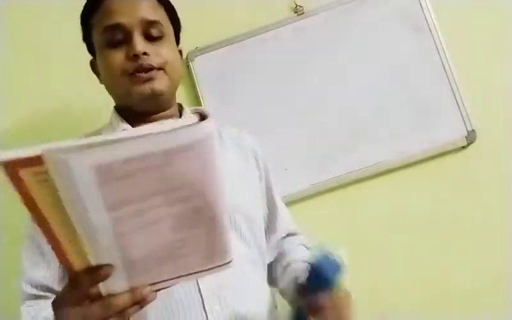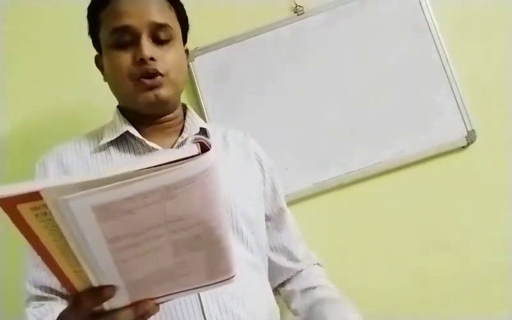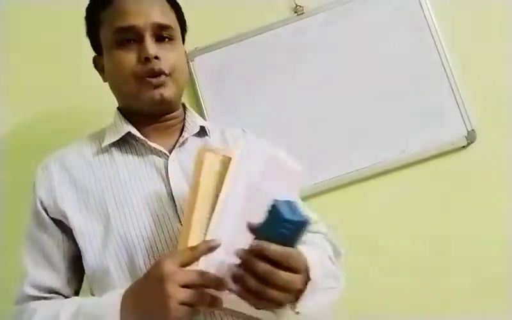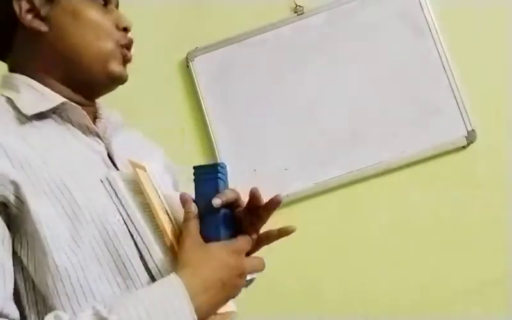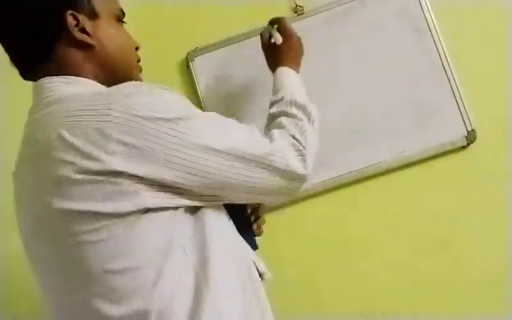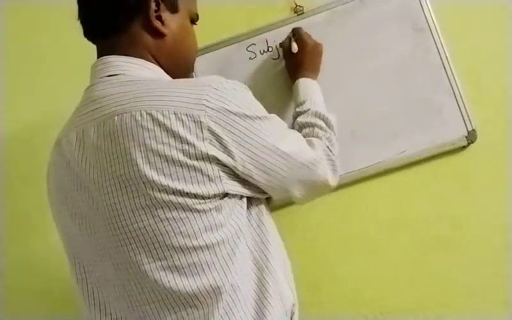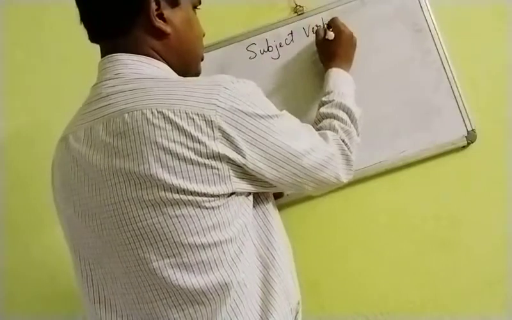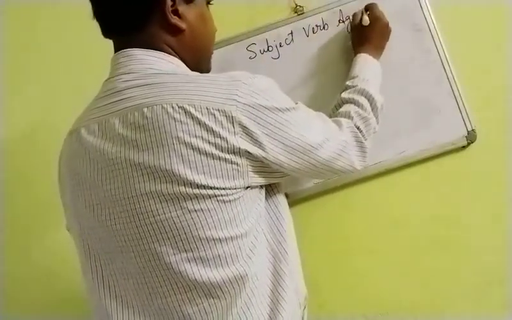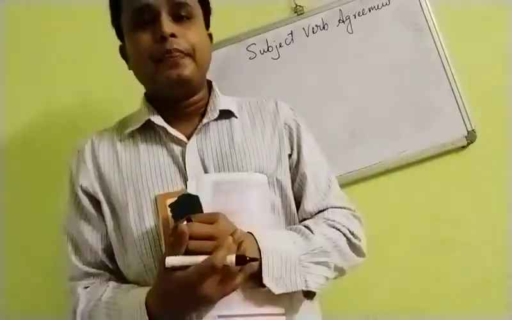The first rule which is given is a plural noun followed by the words expressing quantity: the number of, the majority of, or a lot of. Now, as I told you in your previous class, the rule of quantifiers. So first let me write. We shall be doing today subject verb agreement, the further continuation of whatever we had done the other day.